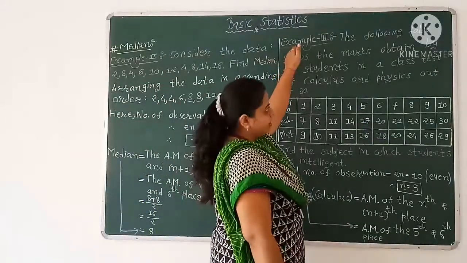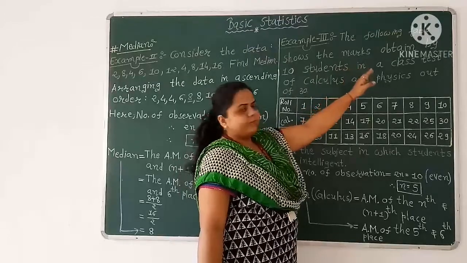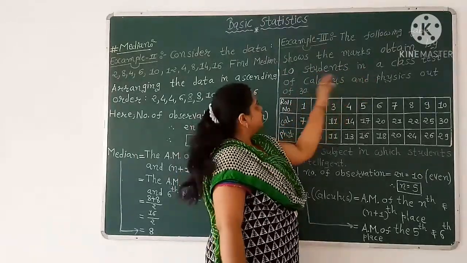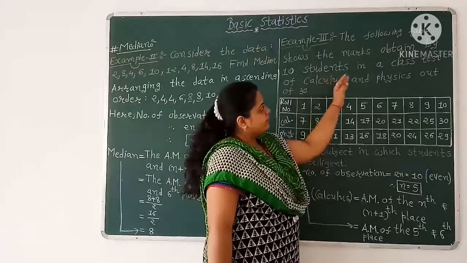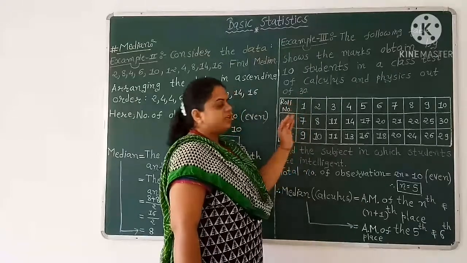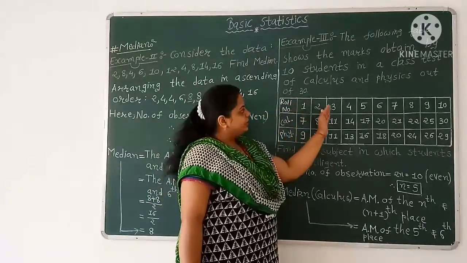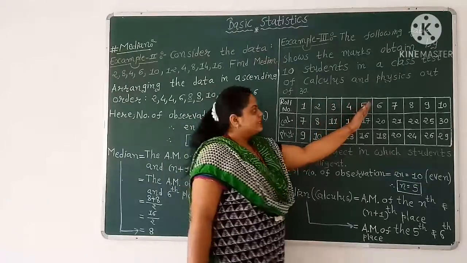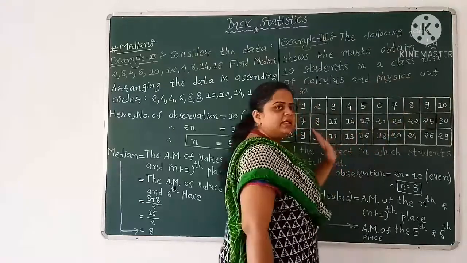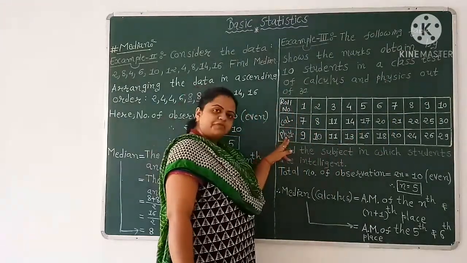Now the next example. The following table shows the marks obtained by 10 students in a class test of calculus and physics out of 30. Here we are given the roll numbers of 10 students, 1 to 10, and also the marks of calculus and physics.